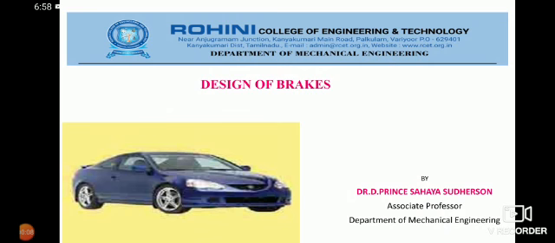Today, I am going to discuss the design of brake, which comes under the subject Design of Transmission System, subject code ME 8651. Before we deal with the subject, we can see the course outcomes.